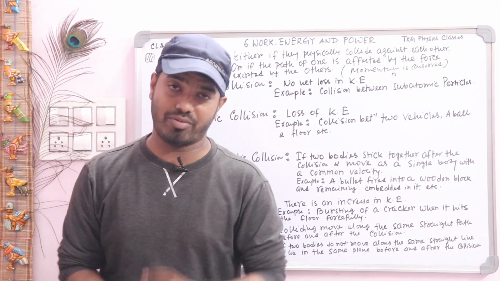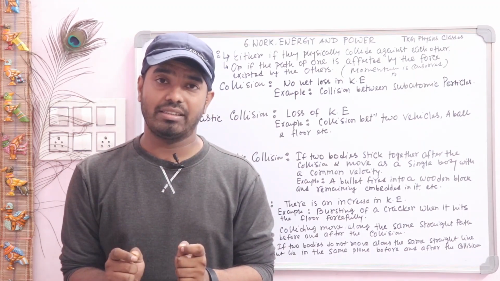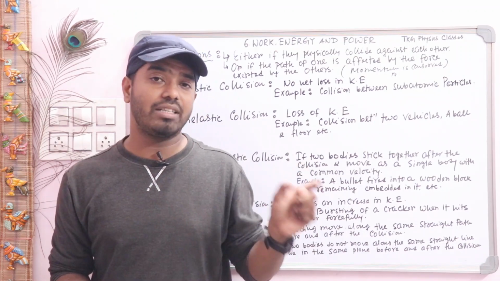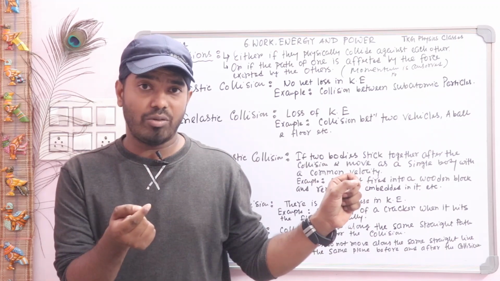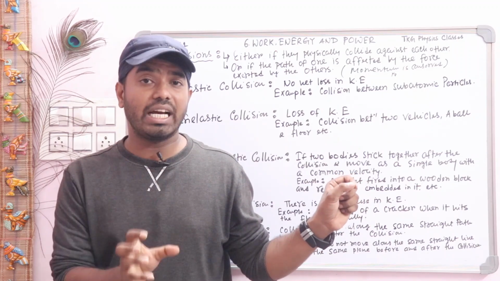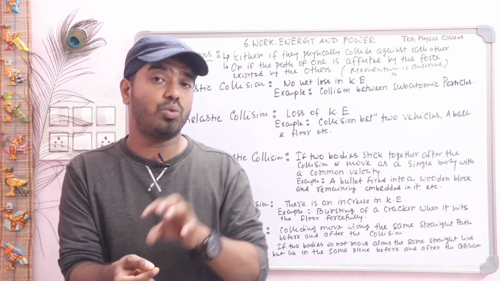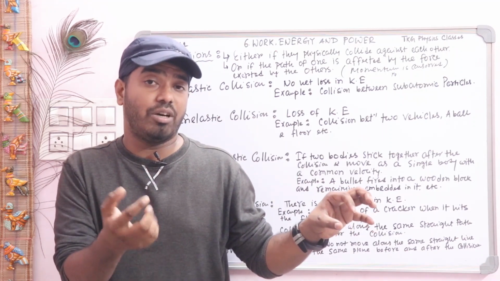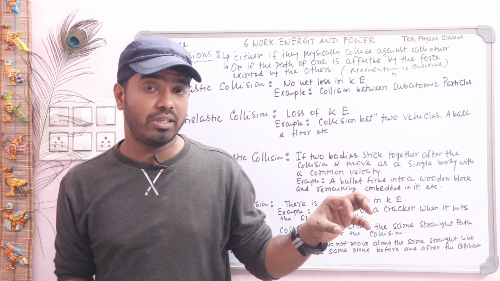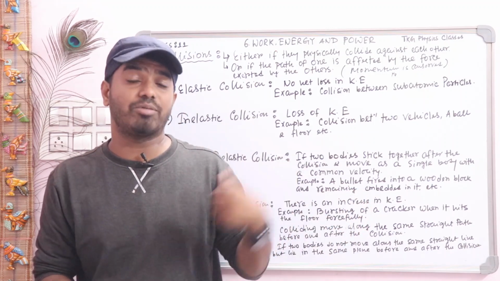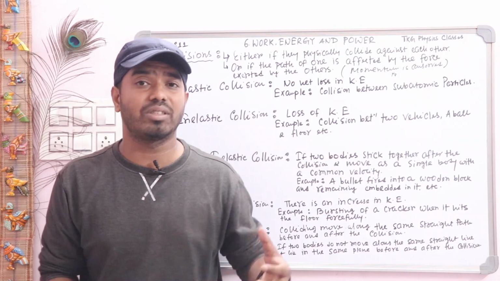Now write the properties of elastic collision. First one, in every collision momentum is conserved. So first one is that momentum is conserved. Second one, initial kinetic energy is equal to final kinetic energy. Third one, the total energy is conserved. Now fourth one, the forces involved during these types of collision are mainly conservative.